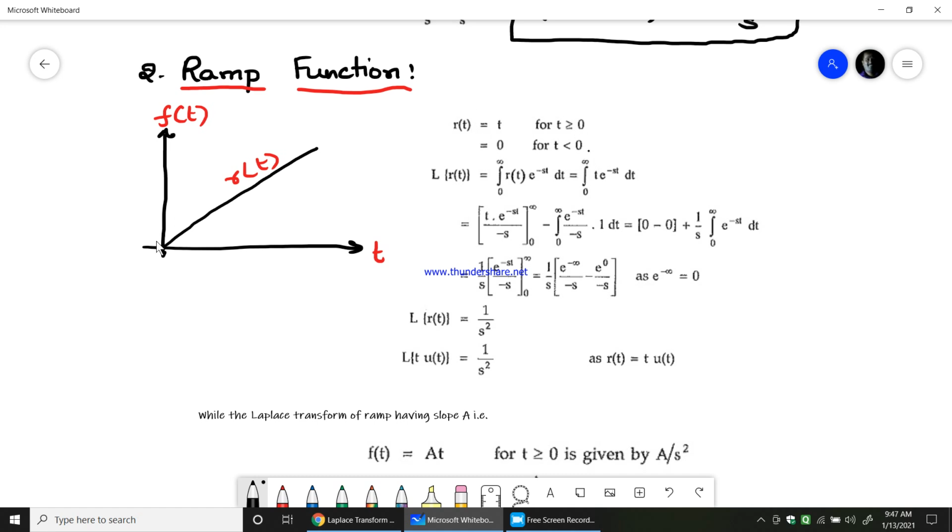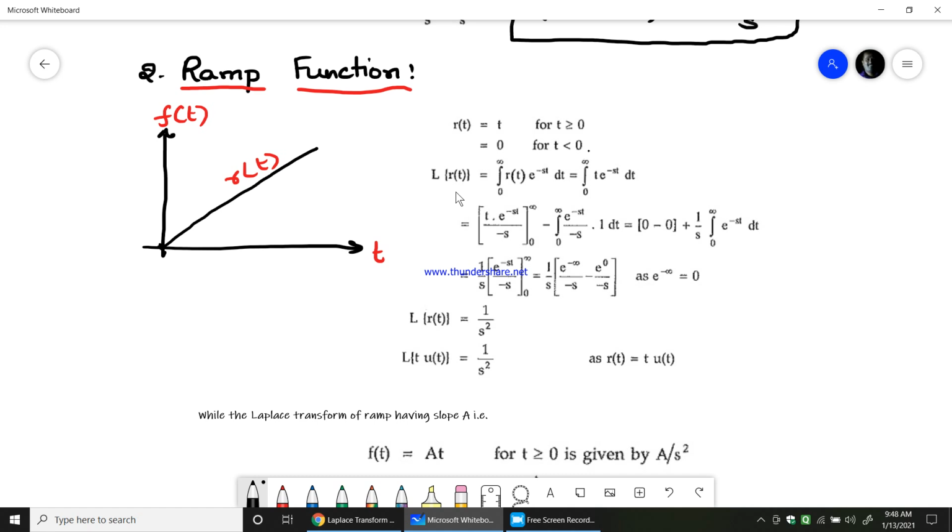So r of t is 0 for t less than 0, whereas for t equal to 0 and greater than 0 it will be equal to t. When t is 0, r of t is 0. When t is 1, r of t is 1. When t is 2, r of t is 2. 3, 3, 4, 4, 5, 5, and so on. It increases in terms of time.